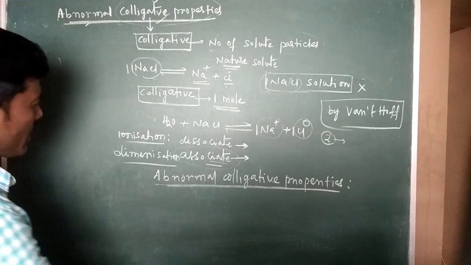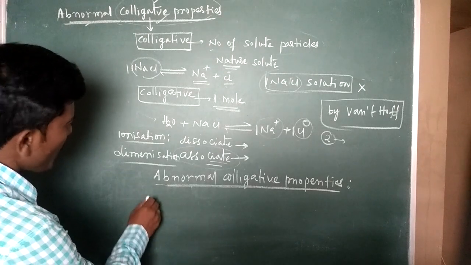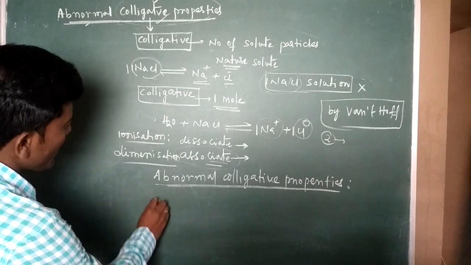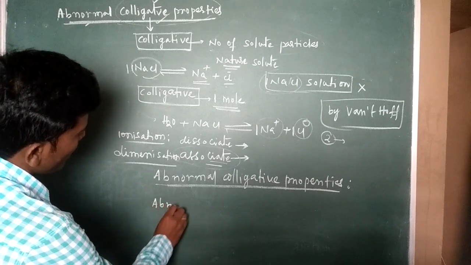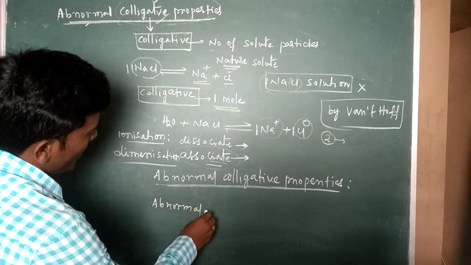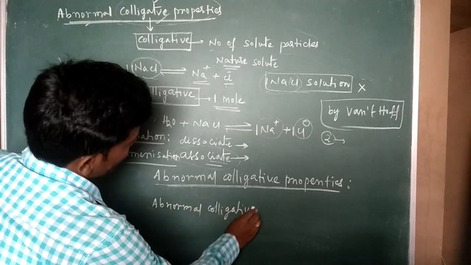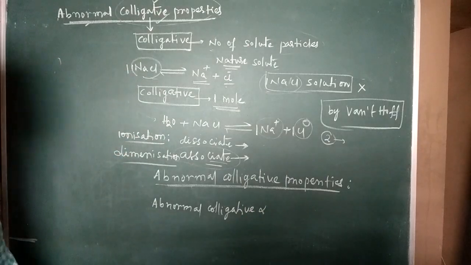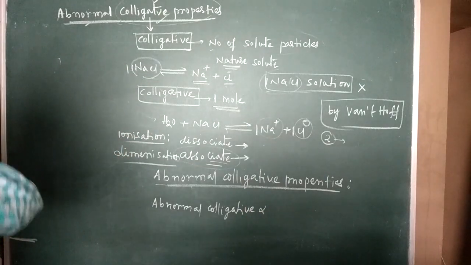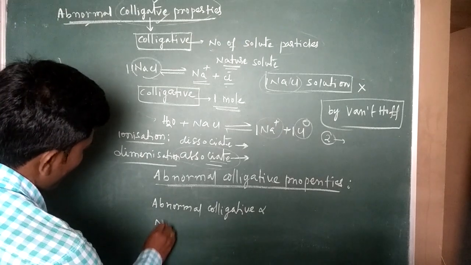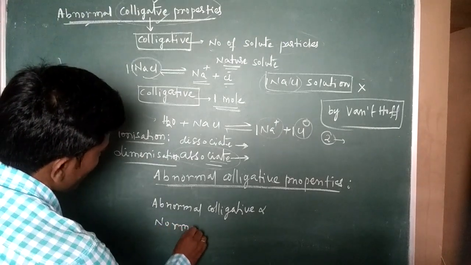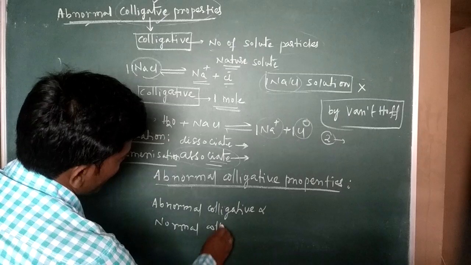So the abnormal colligative properties are directly proportional to, and also the normal colligative properties, you take normal colligative properties also.